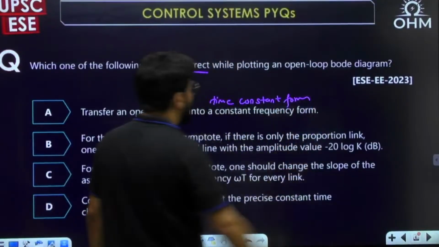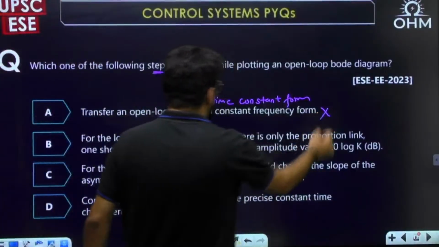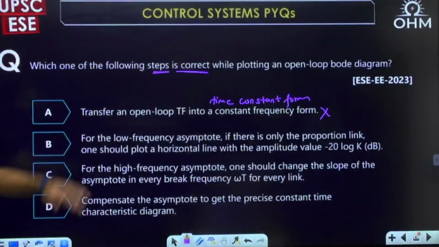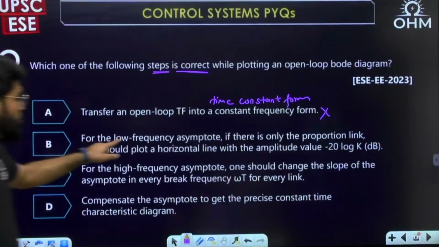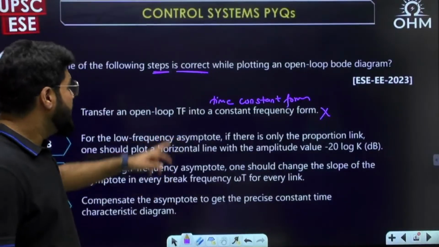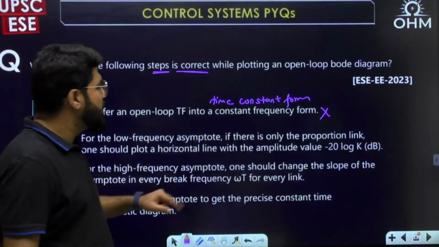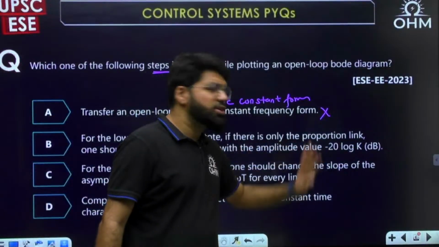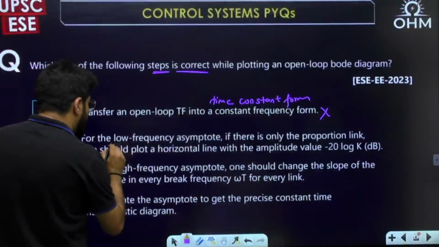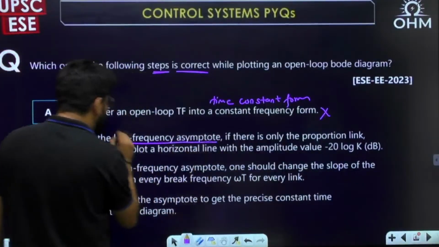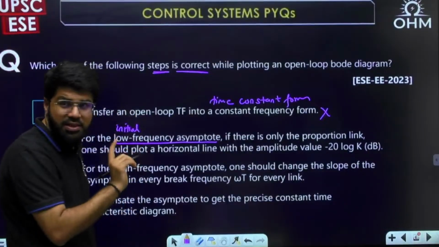If I talk about the first order term, into time constant form. So there is no such step involved to convert into a constant frequency form. Now for the low frequency asymptote, if there is only the proportional link, one should plot a horizontal line with an amplitude value minus 20 log k. Now you see here, for the low frequency asymptote, low frequency asymptote means initial asymptote. Like initial slope I discussed in the previous question.